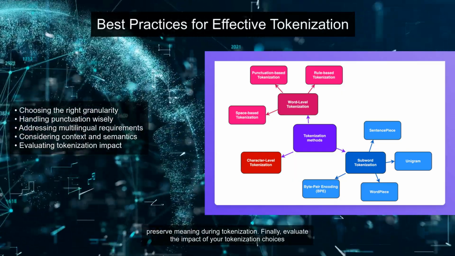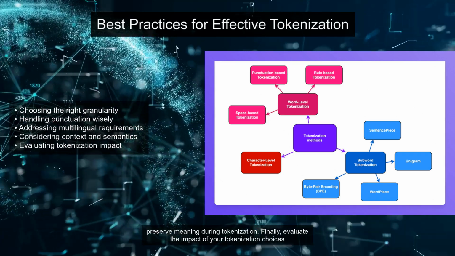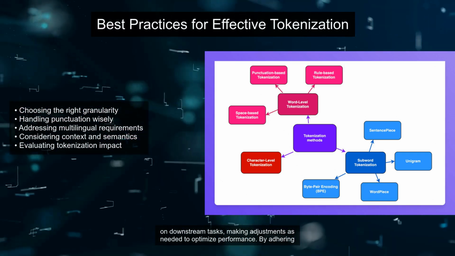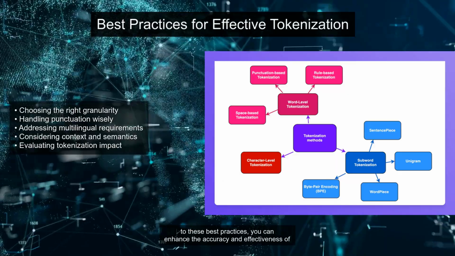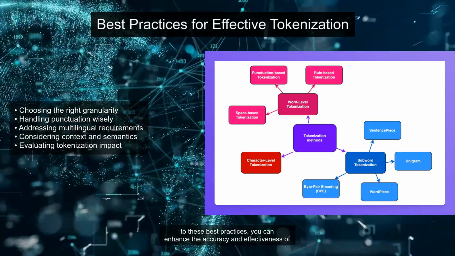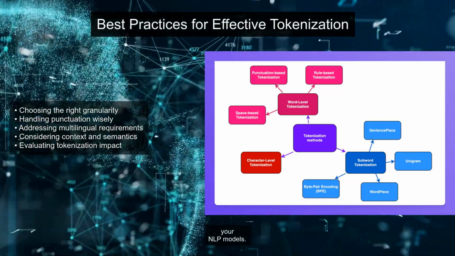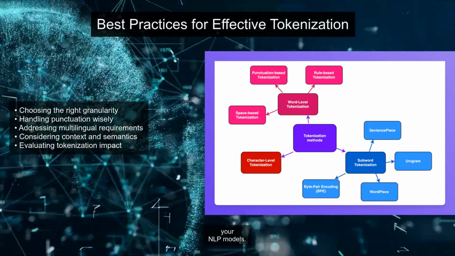Additionally, take into account the context and semantics of the text to preserve meaning during tokenization. Finally, evaluate the impact of your tokenization choices on downstream tasks, making adjustments as needed to optimize performance. By adhering to these best practices, you can enhance the accuracy and effectiveness of your NLP models.